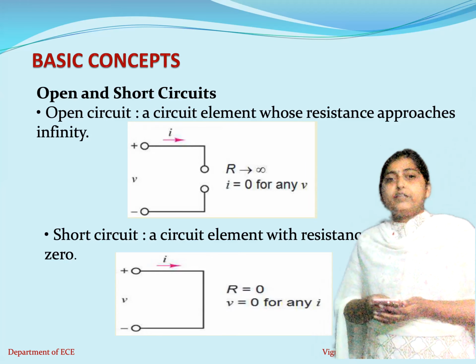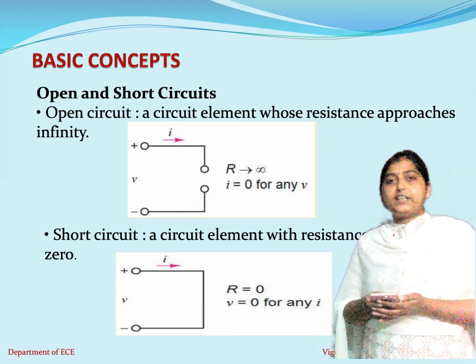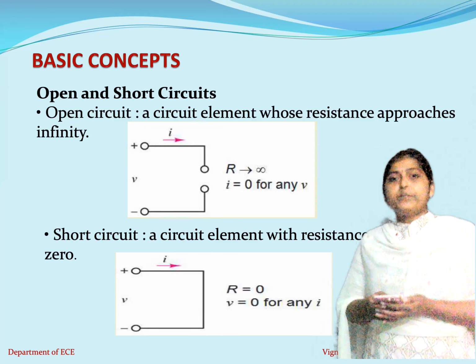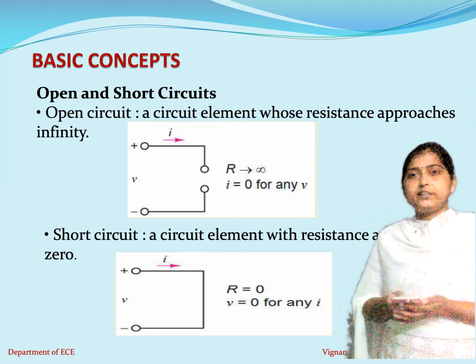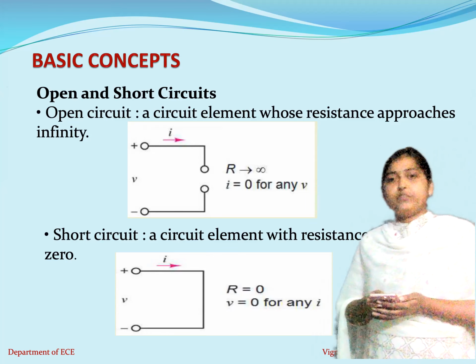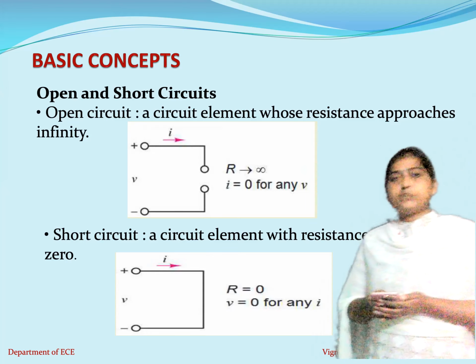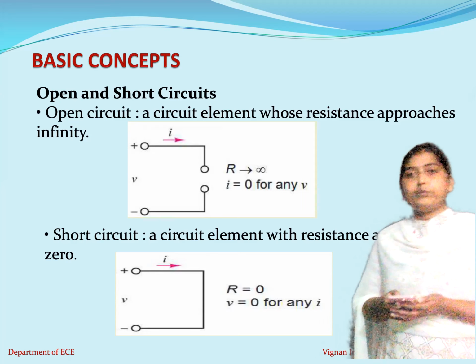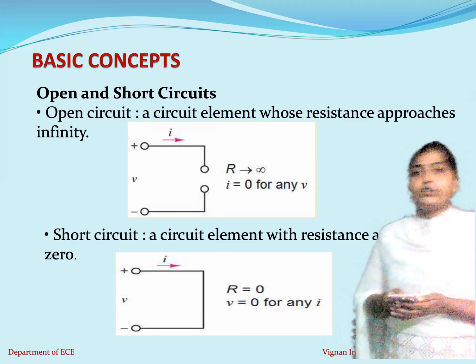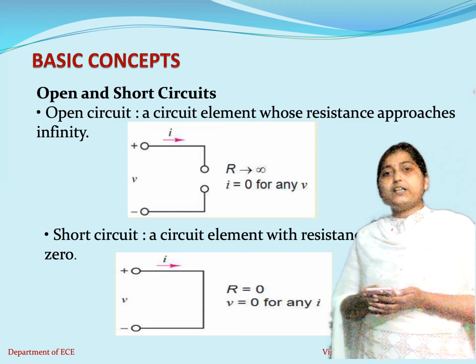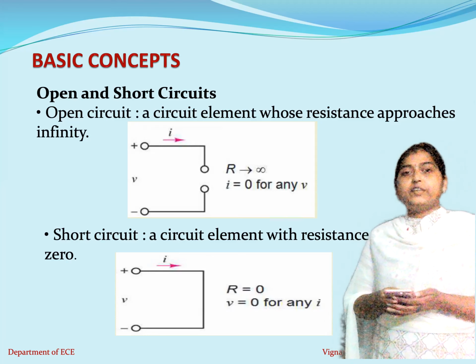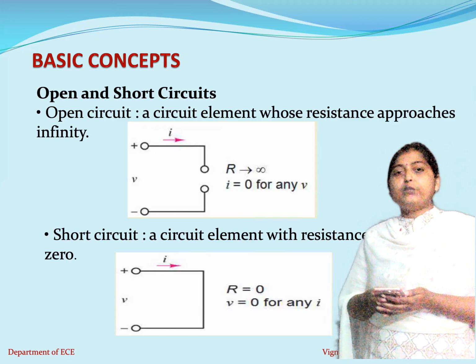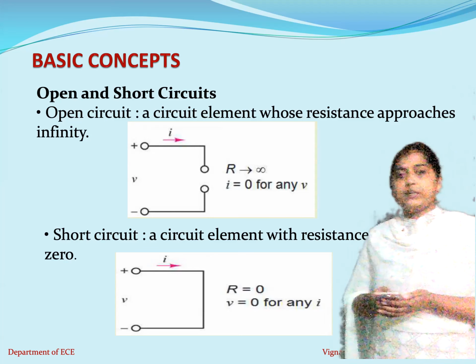So if you consider the conditions here, please remember that for an open circuit, the resistance will tend to infinity. Under certain circumstances, the current through the circuit will become zero and your circuit element will behave like an open circuit. So for R equal to 0, the current through the circuit will become infinite, and the voltage across the element will become 0.